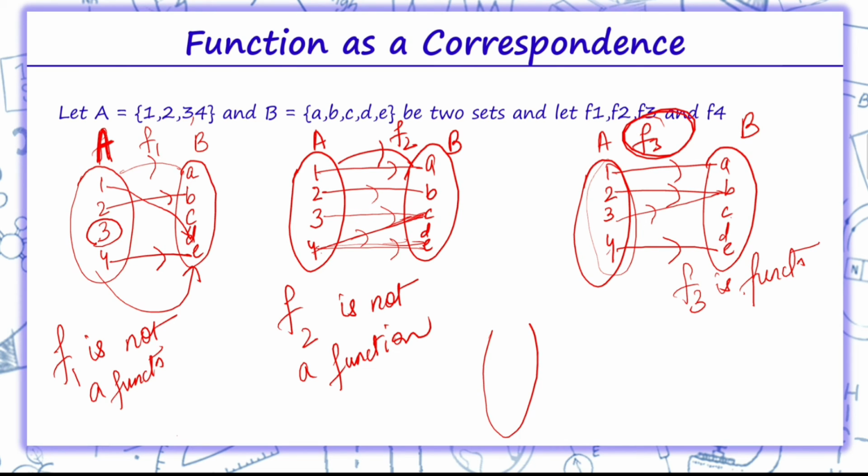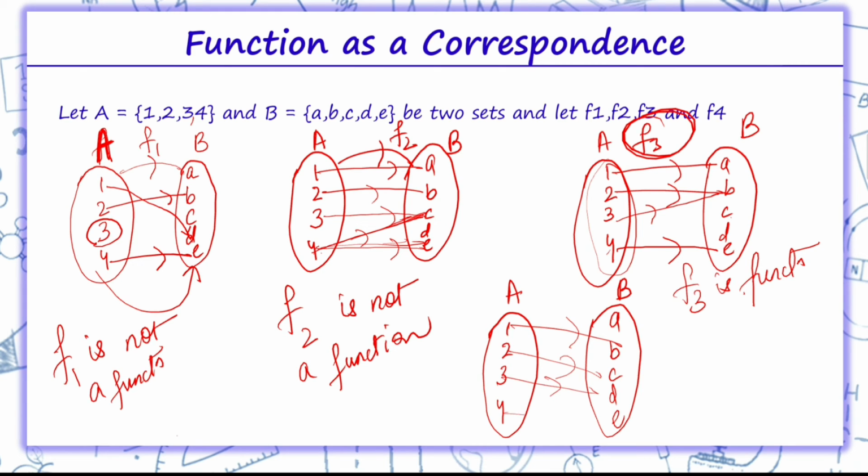Now let's suppose this is the fourth function: 1, 2, 3, 4. The elements of set B are a, b, c, d, e. Over here again 1 is related to b, 2 is related to c, 3 is related to d, 4 is related to e. Now this is very simple. F4 is again a function.